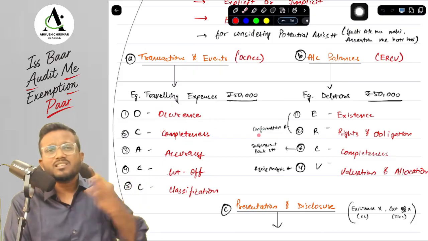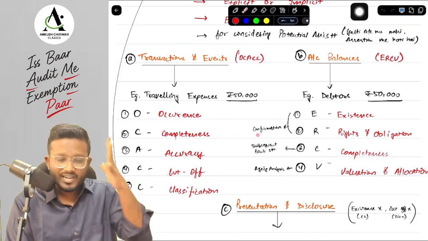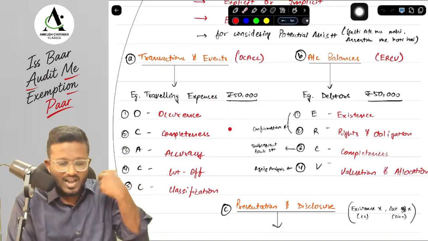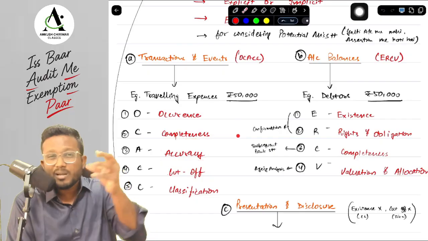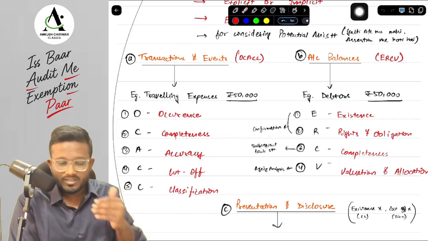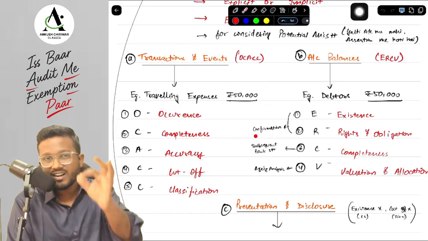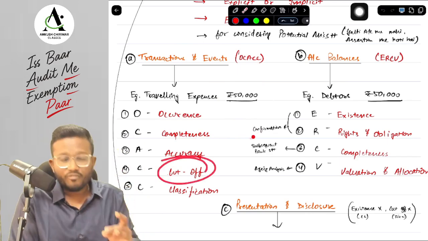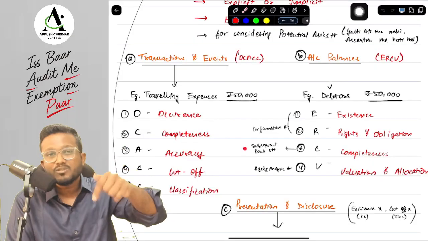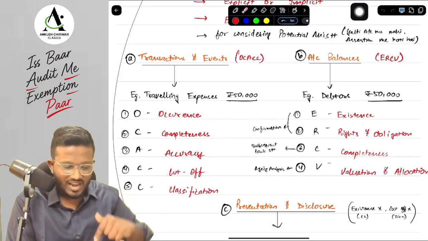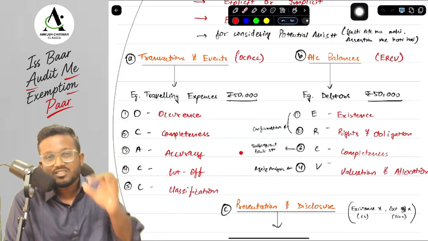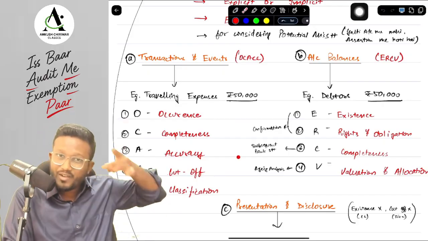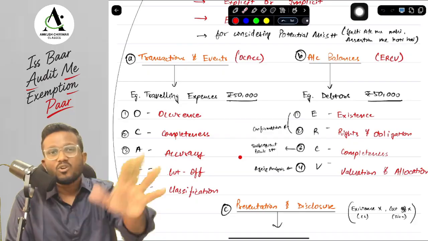All the traveling expenses during the year have been accumulated and combined in 50,000 rupees. Next is A for accuracy, which means all the plus and minus things that are done in the traveling expenses for computing this 50,000 are done accurately. Next is C for cutoff, which means this traveling expenses of 50,000 is of only the current year, not of the next year. And lastly, C for classification, which means all the expense of 50,000 that is classified in the traveling expenses is correct, it is not to be capitalized.